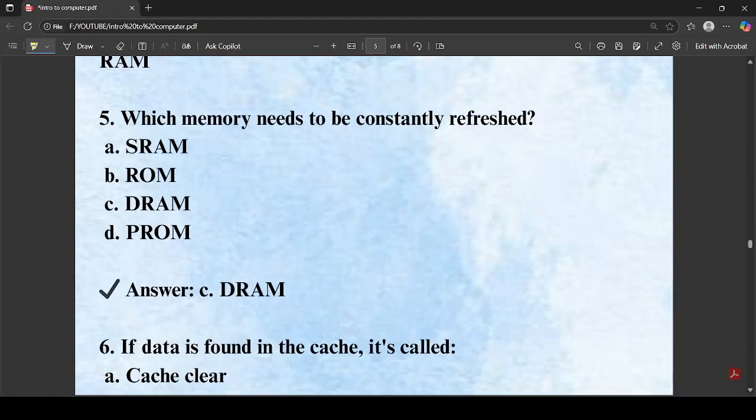Next question, which memory needs to be constantly refreshed? Actually DRAM has to be constantly refreshed while the SRAM does not need to be constantly refreshed. This is a very important question that might be asked in the examinations. DRAM needs to be constantly refreshed.